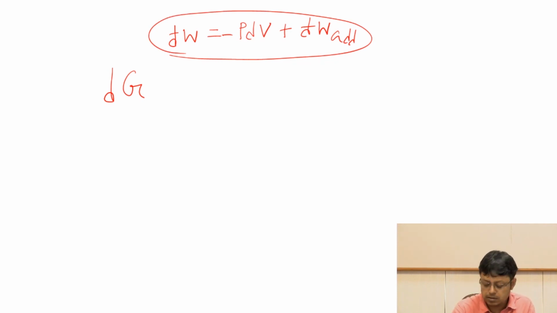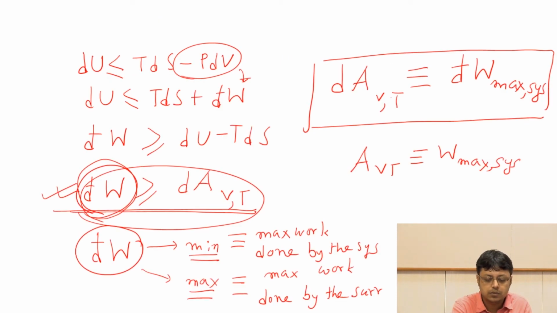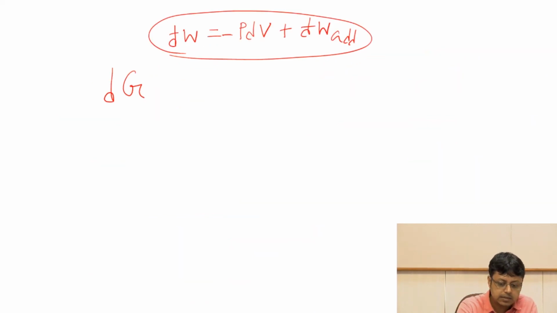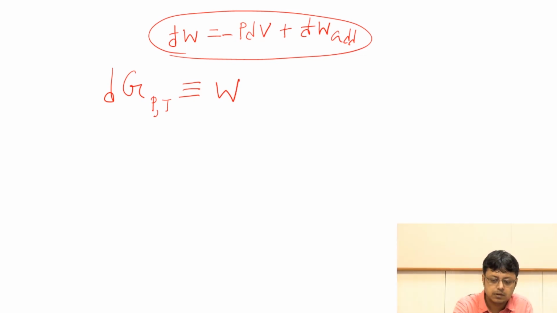Then you can easily show, if you write the total work done like this, and start from the same equation which you started with, dU is TdS plus d̄W, and use the fact that G is H minus TS and write it in terms of the differential notation, then you will discover that this dG at constant pressure and temperature — remember that when you write A, the natural choices are constant volume and temperature, but when you write anything in terms of the Gibbs free energy, the natural choices are constant pressure and temperature — will be nothing but the maximum additional work done by the system.